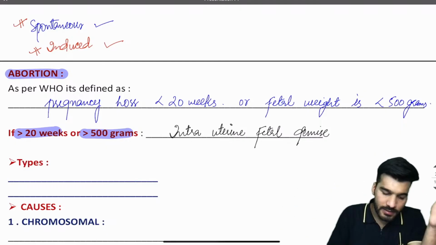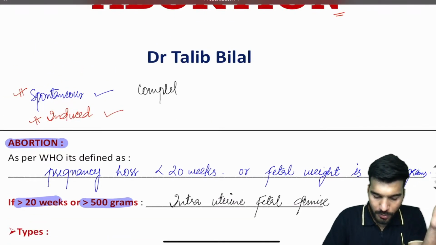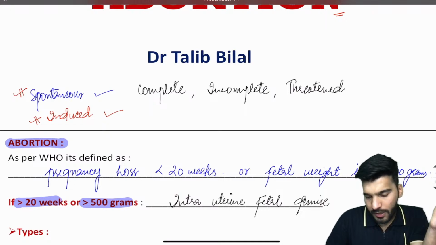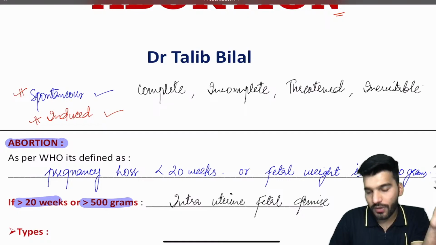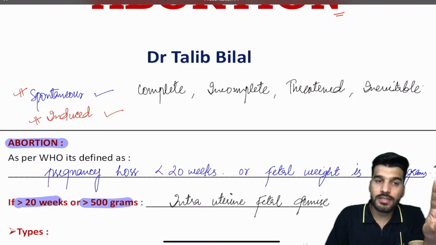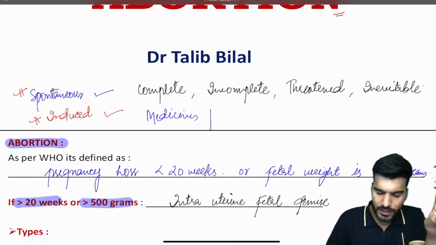Spontaneous abortion includes complete abortion, incomplete abortion, threatened abortion, and inevitable abortion. These are all spontaneous abortions. Number two is induced abortion. Induced abortion is induced with the help of medicines, or we can go for a surgical procedure for the abortion.